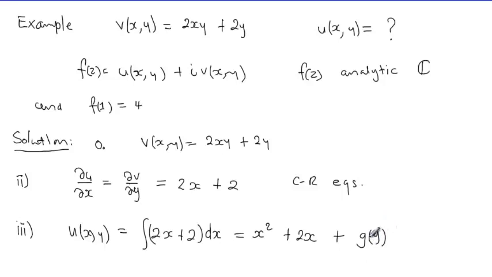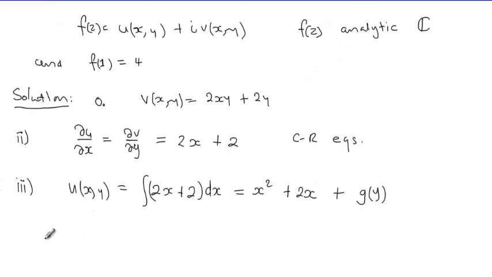So when you are coming up with a constant here, you must come up with a constant which is actually a function of y. I hope that is clear. Now we've used one equation, in this case the Cauchy-Riemann equations. Then we may now proceed to see how we can use the other equation.